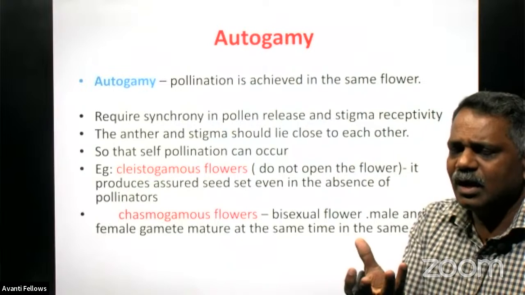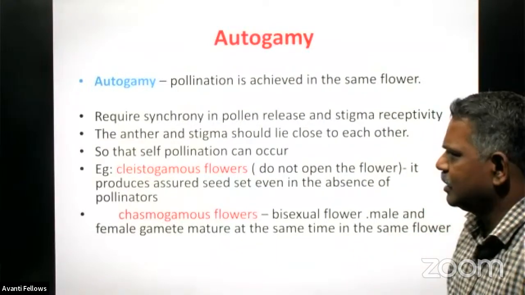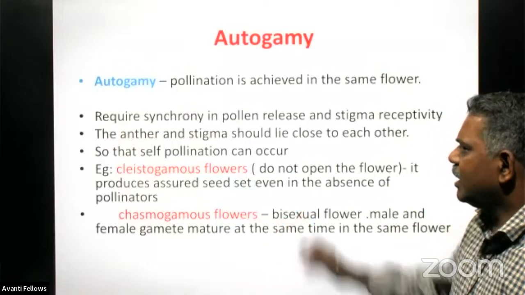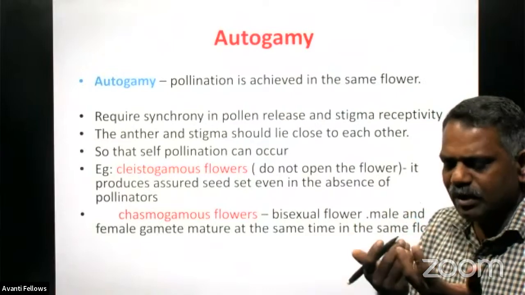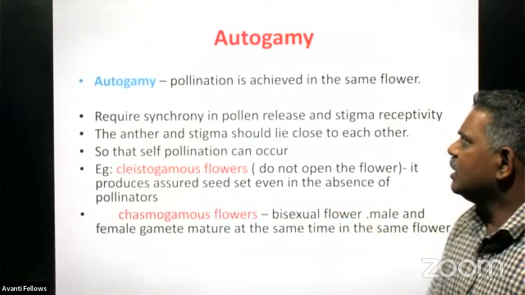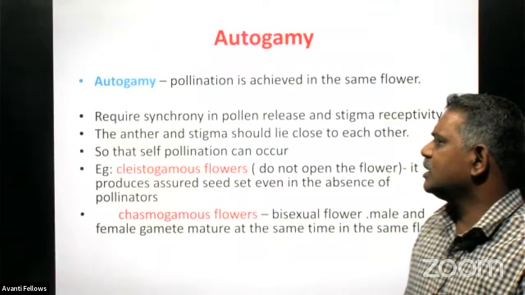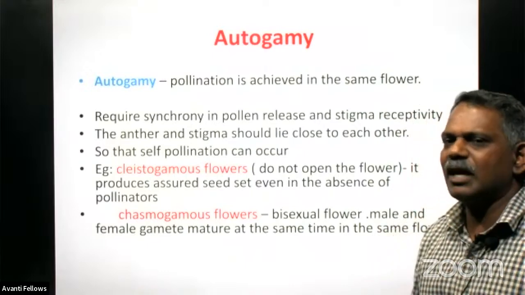Stigmas should be mature enough to receive the pollen grain at the time of its release. The anther and stigma should lie very close to each other. Then only can it go for autogamy, so that self-pollination can occur. It should mature and release at the same time.